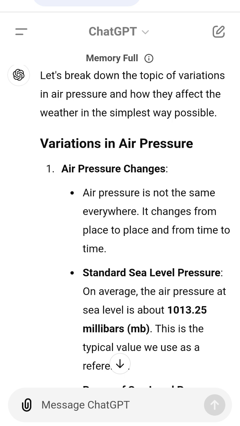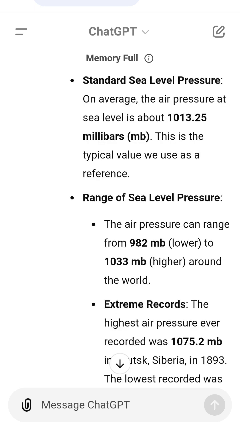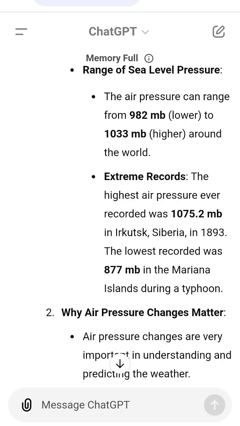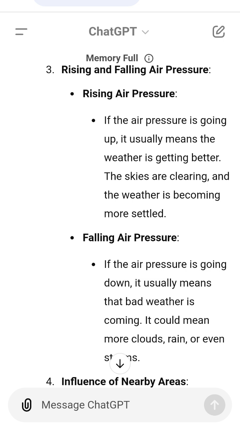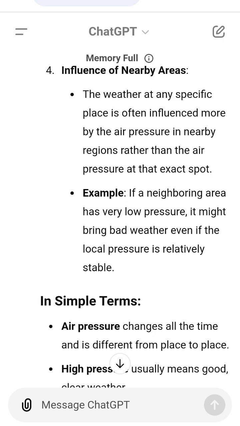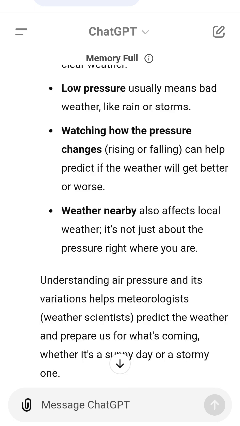High pressure usually means good, clear weather. Low pressure usually means bad weather like rain or storms. Watching how the pressure changes, rising or falling, can help predict if the weather will get better or worse. Weather nearby also affects local weather. It's not just about the pressure right where you are. Understanding air pressure and its variations helps meteorologists, weather scientists, predict the weather and prepare us for what's coming, whether it's a sunny day or a stormy one.